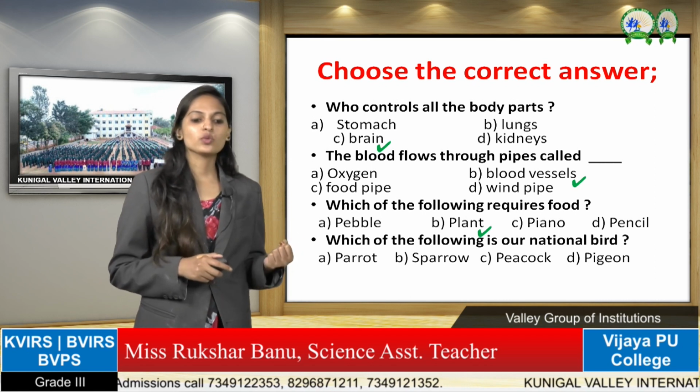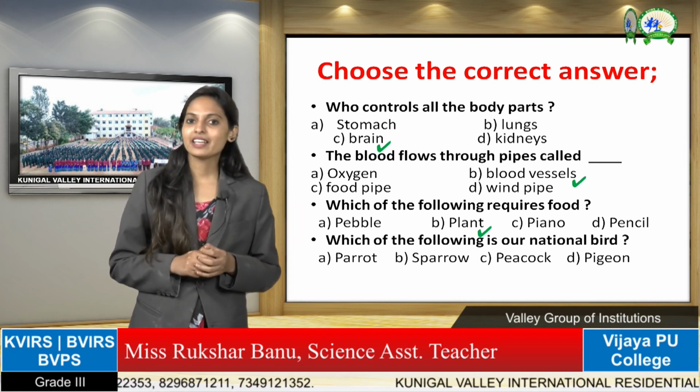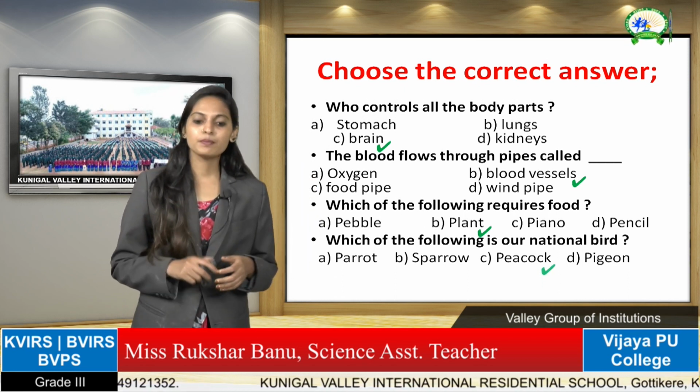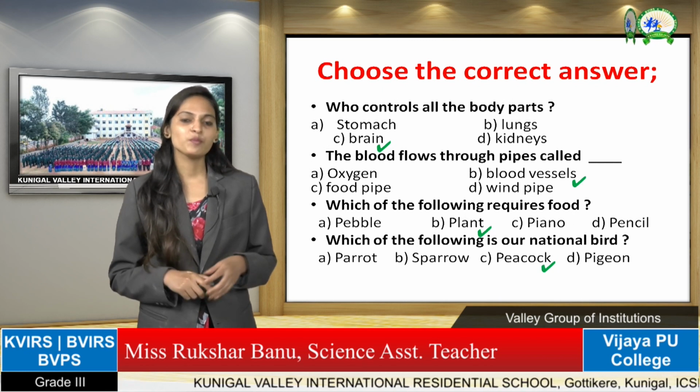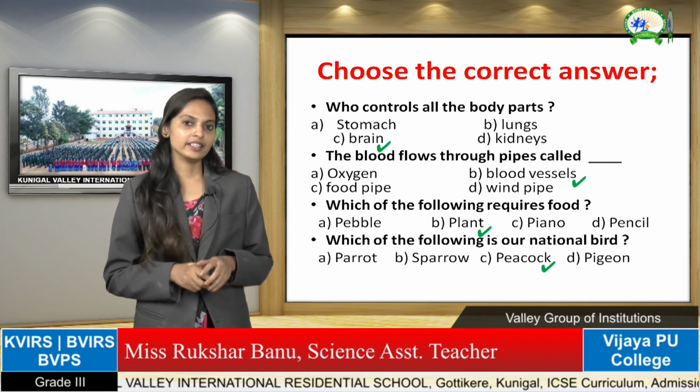Okay children, the next one is: which of the following is our national bird? In this, which one is our national bird? Choose from the 4 options. Yes, that is the peacock. Peacock is the answer. So we have to choose 1 answer and write the answer.